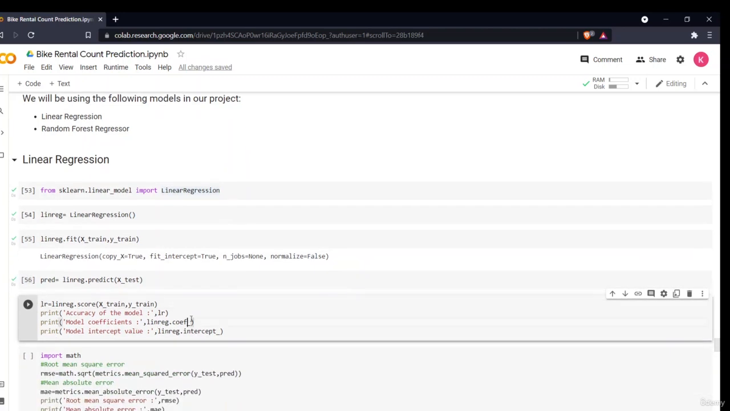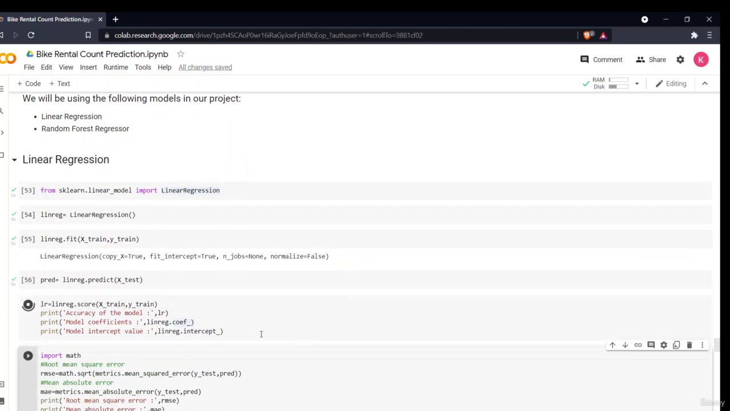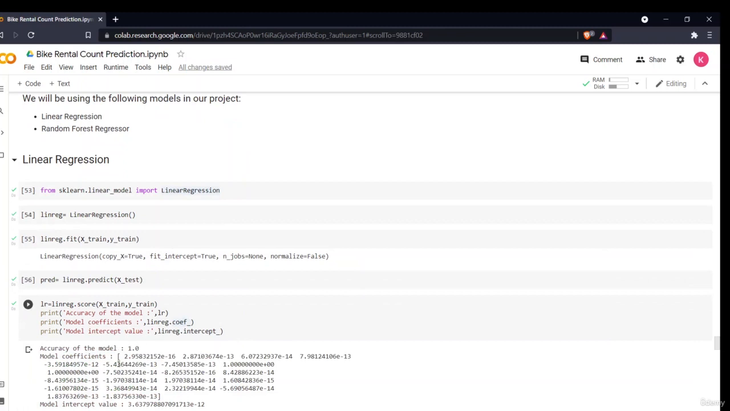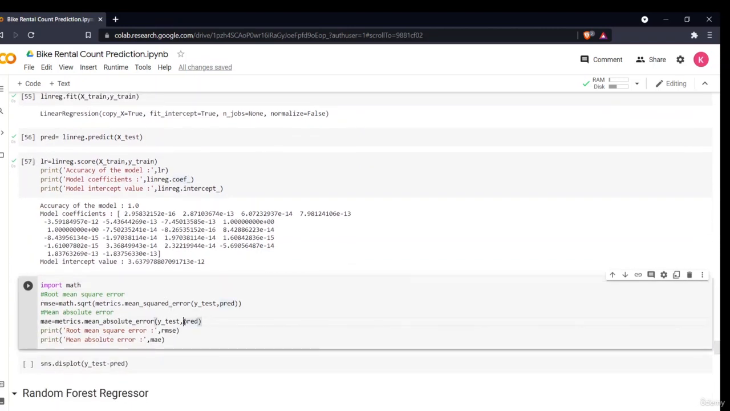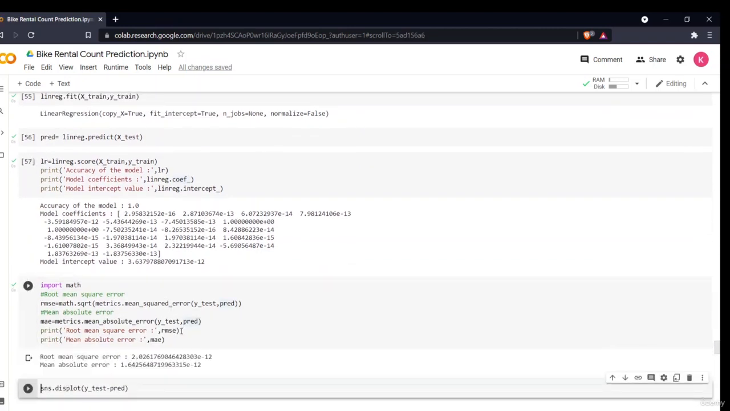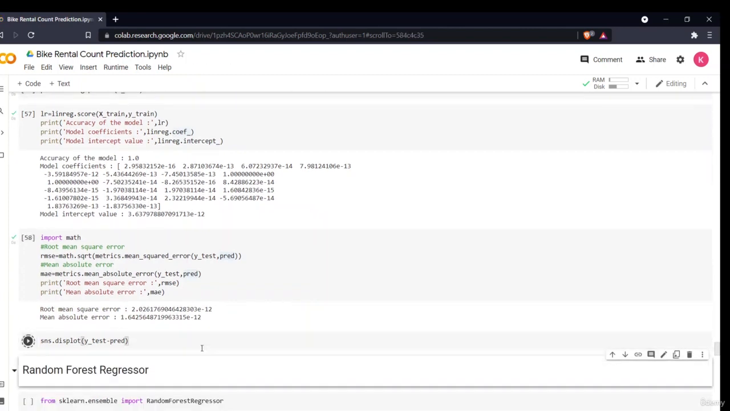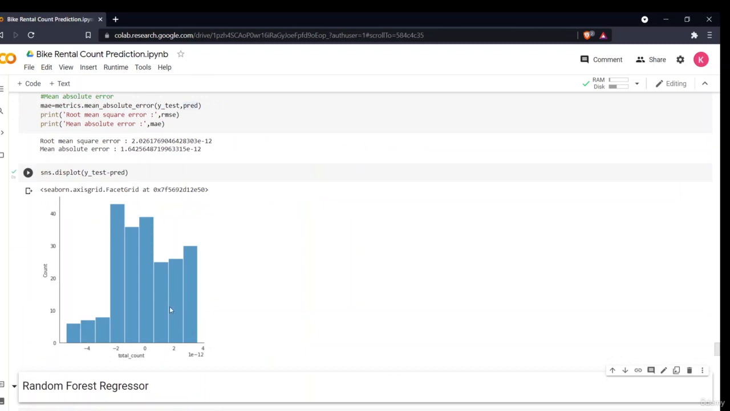Now if I want to see the accuracy of my model, I can see that the accuracy of my model is this. These are my model coefficients. My model intercept value is this. I can also see my root mean square error and my mean absolute error. These are the simple techniques to see how our model has performed. This is my y_test minus y_prediction.